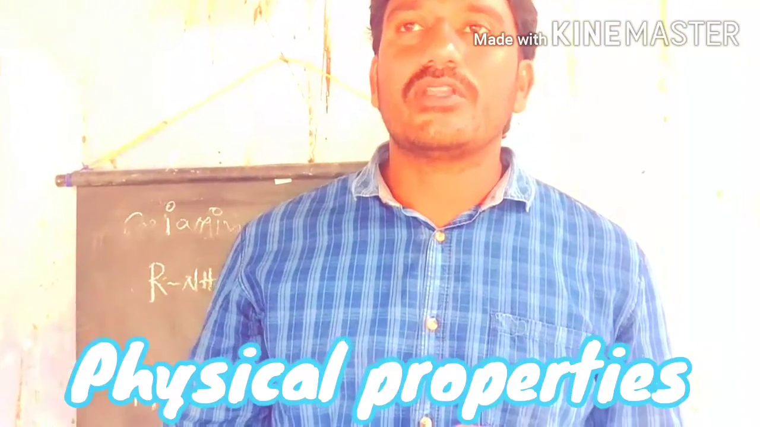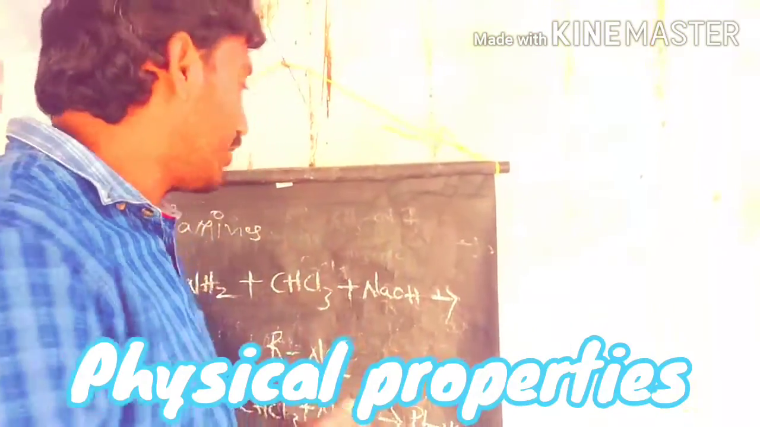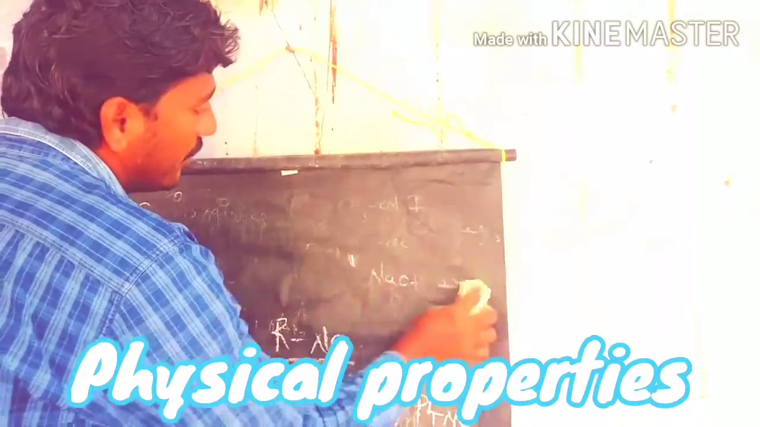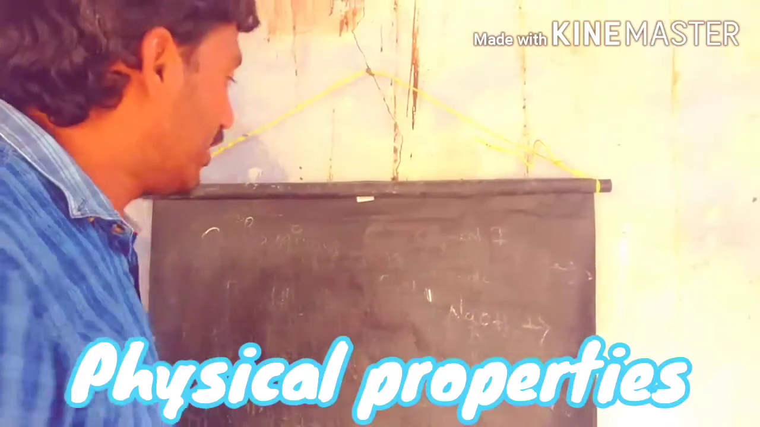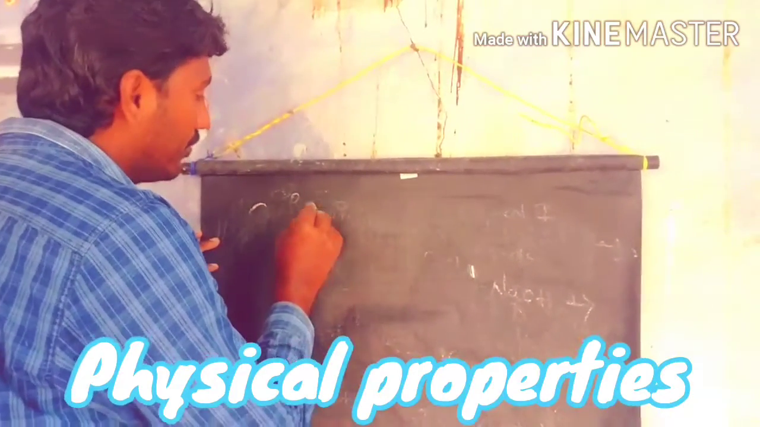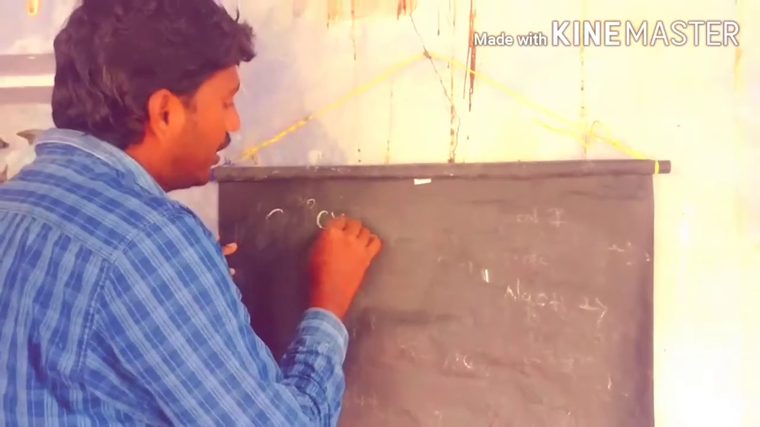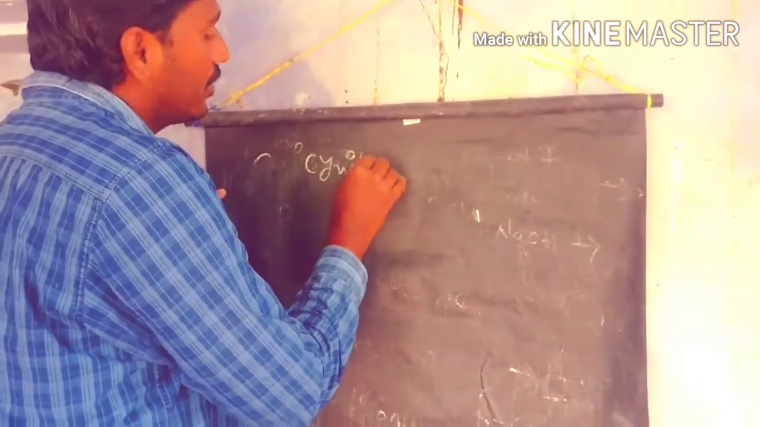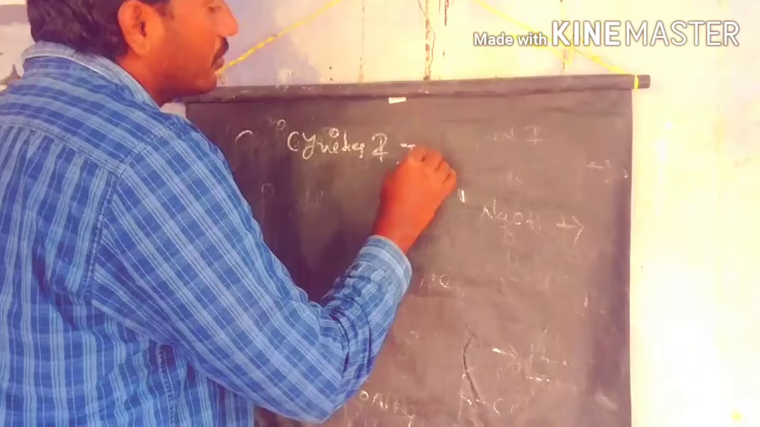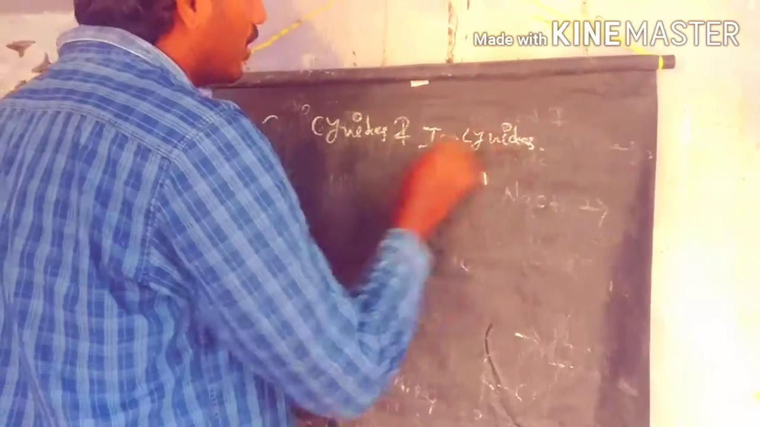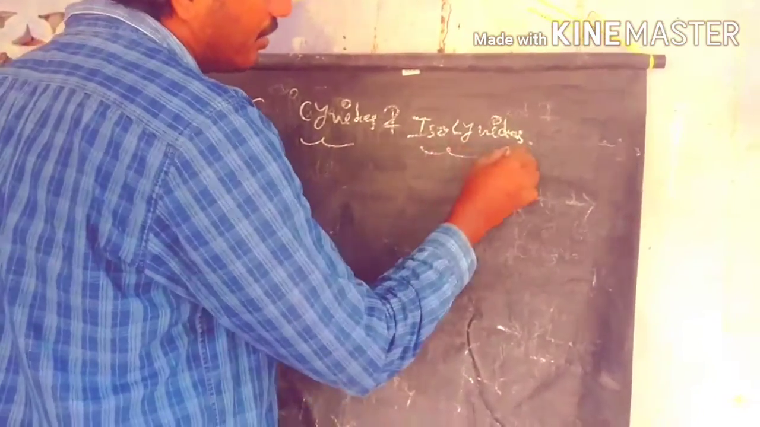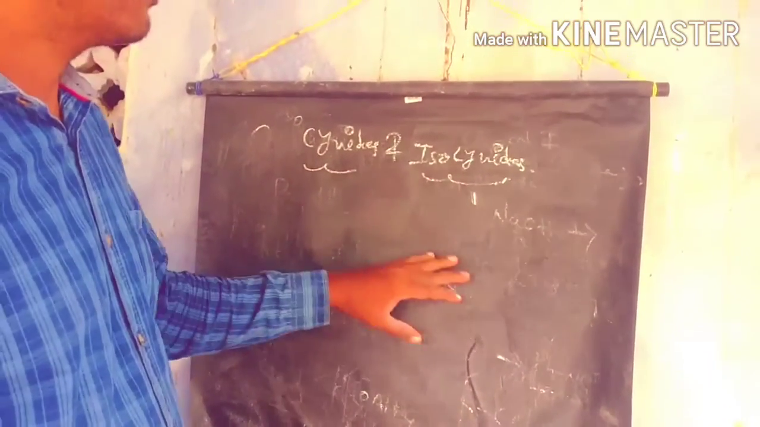Next we discuss the physical properties of cyanates and isocyanates. Generally, cyanates and isocyanates are both in solid form. They have pungent smells, a very strong smell. Both are also very poisonous, so both compounds have a poisonous character.